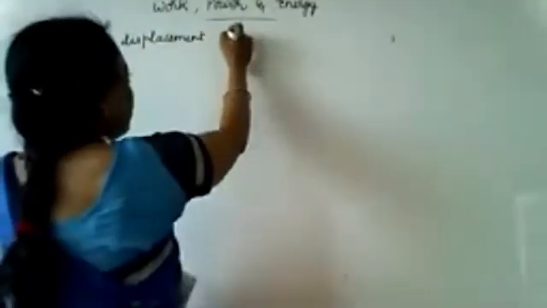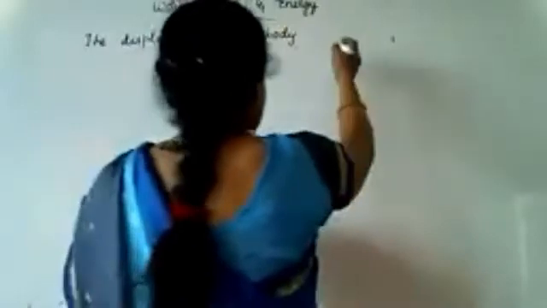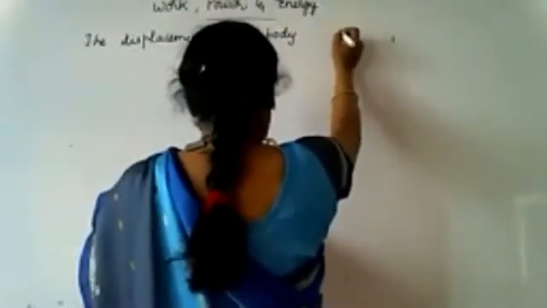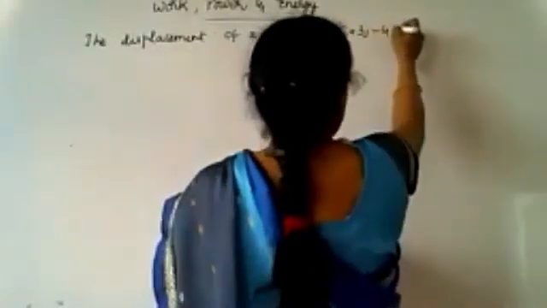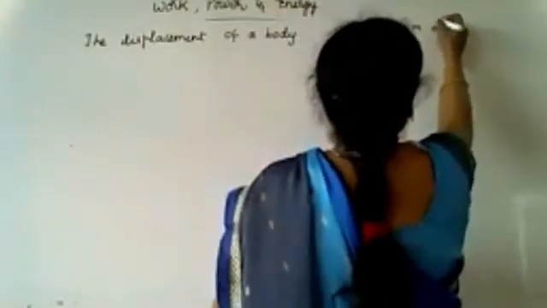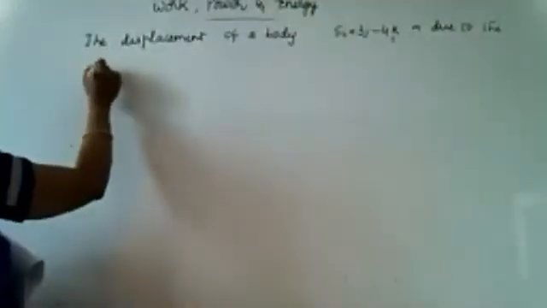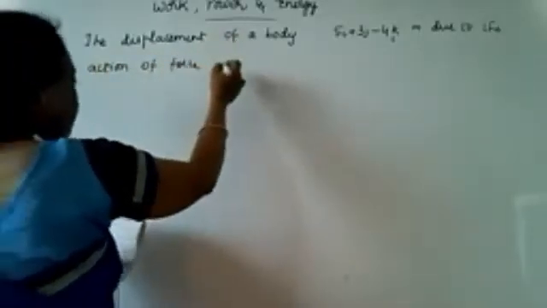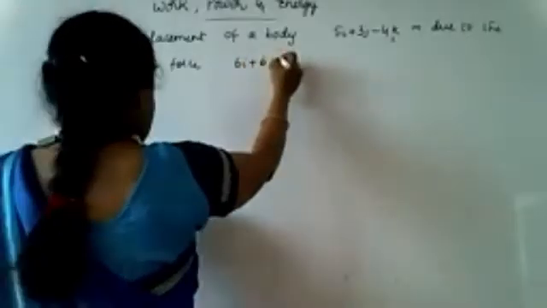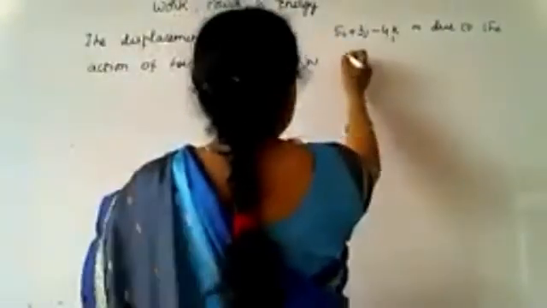So now the displacement of a body is 5i + 3j − 4k meters due to the action of a force F = 6i + 6j + 4k Newton, for 5 seconds.